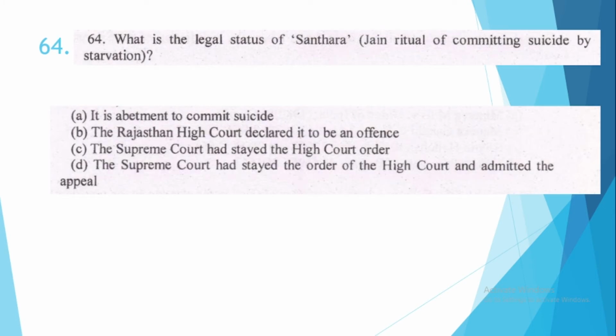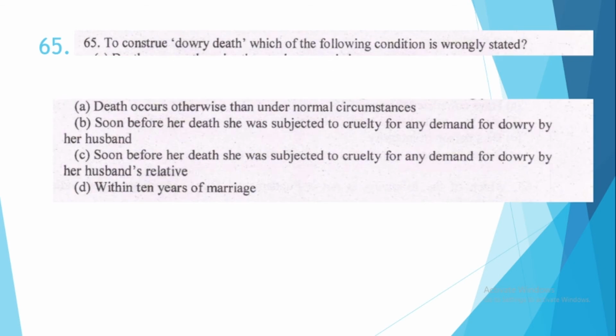64. What is the legal status of Santhara, the Jain ritual of committing suicide by starvation? This is option number D. The Supreme Court has stayed the order of the High Court and admitted the appeal. Question number 65. To constitute dowry death, which of the following conditions is wrongly stated? This is option number D, within 10 years of marriage, because dowry death has to be committed within 7 years of marriage.